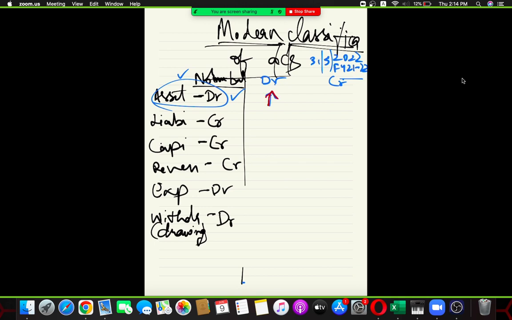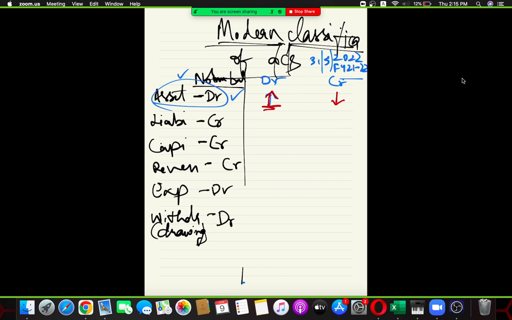When are you going to credit your asset as per the modern classification? When there is a reduction. When the asset is reduced, you are going to credit it. When additions or increase is being made, you are going to debit the same. Easy as of now? Easy people?